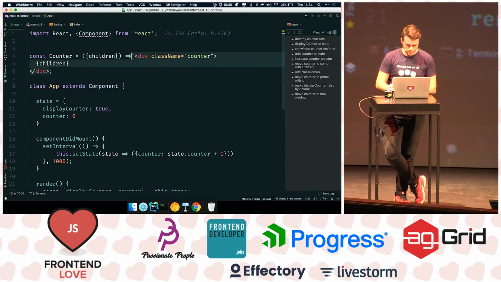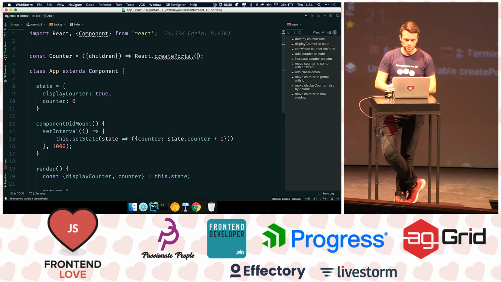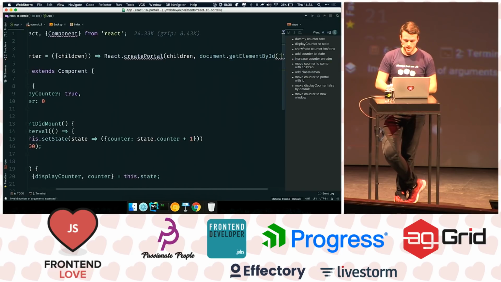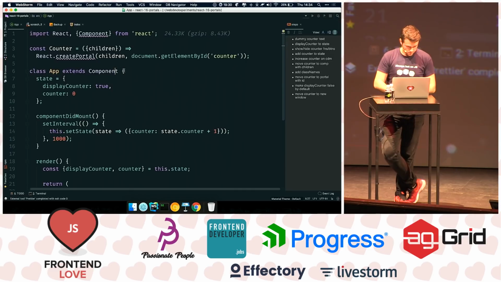And actually, instead of returning a div here, what we can do is say ReactDOM.createPortal, and we're going to put the children into document.getElementById, and we're going to put the counter there. Let's make this a bit prettier by using Prettier.